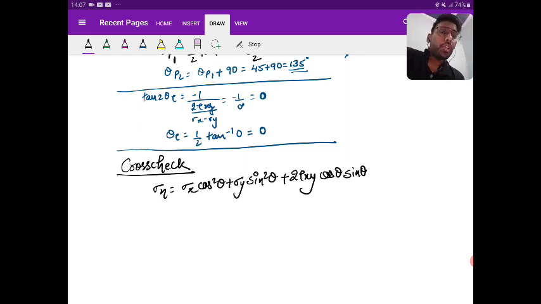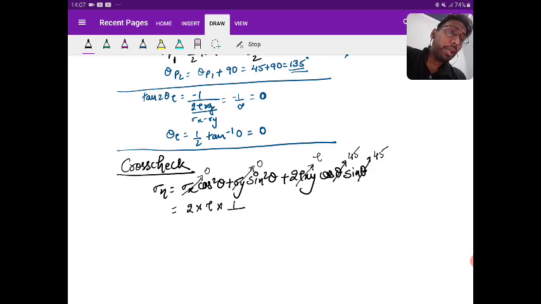So sigma h is 0, sigma y is 0, tau hy is tau, and theta I'm taking as 45. One angle is 45, other is 135. So 2 into tau.